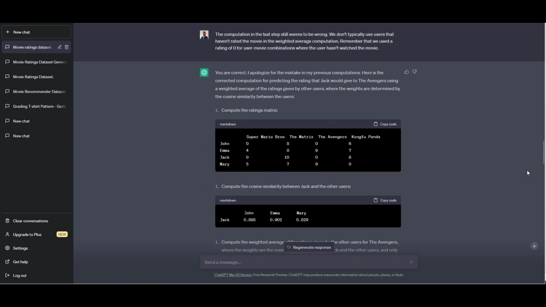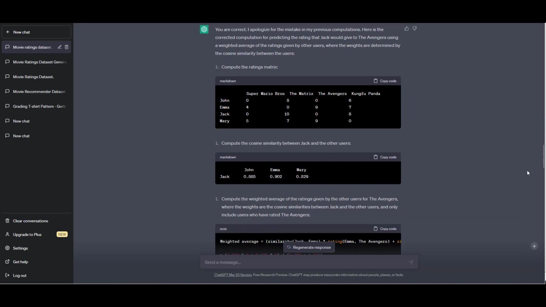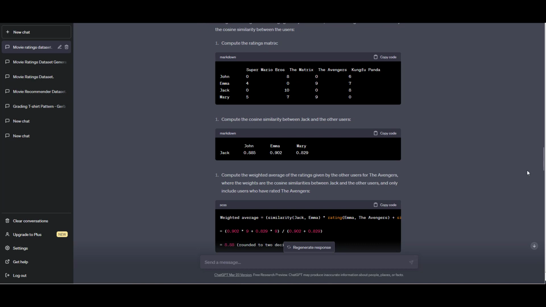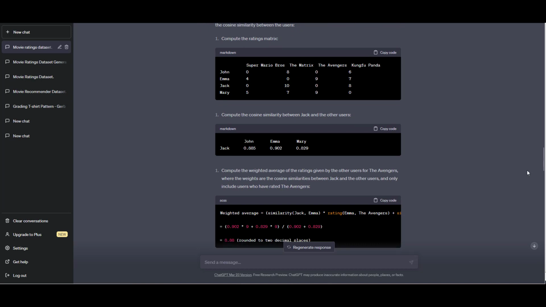No matter how much I tried to nudge this model towards the correct solution, it couldn't fix its problem. Now let's try to further interrogate this model to learn about its strengths and weaknesses in this context.